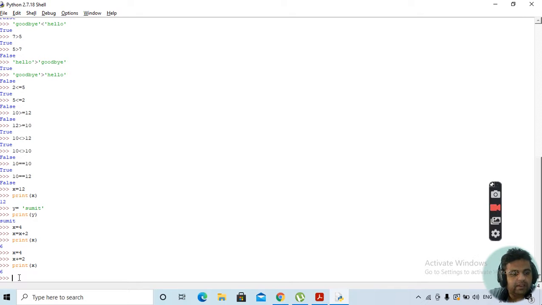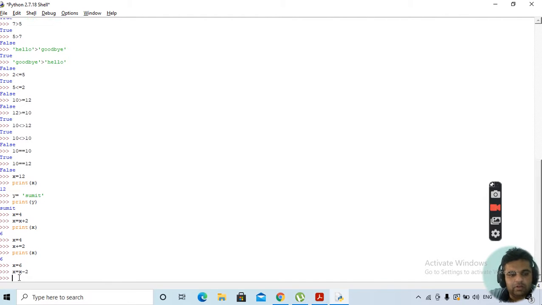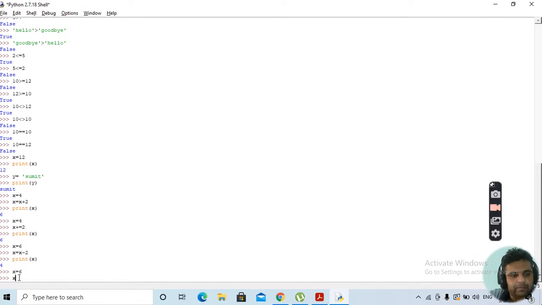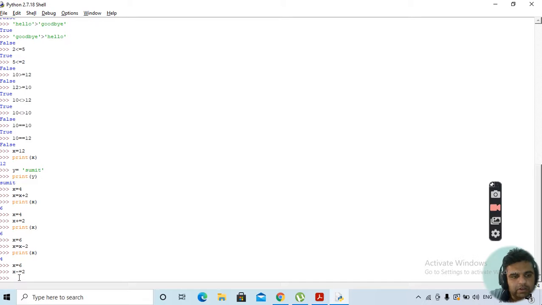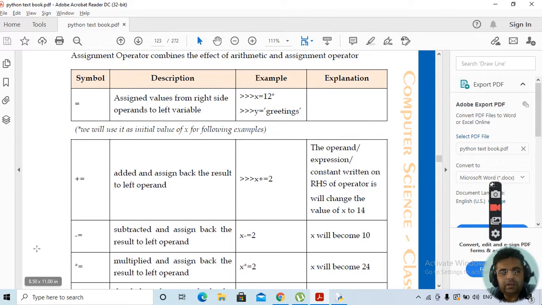Clear? Next we have minus. Similarly, if we take x is equal to 6, we write x is equal to x minus 2. We print the value of x, it will give you 4. Similarly, if you write x is equal to 6, and again write x minus is equal to 2, then we print the value of x. This will again be 4. So this is the shorthand for the subtraction operator.